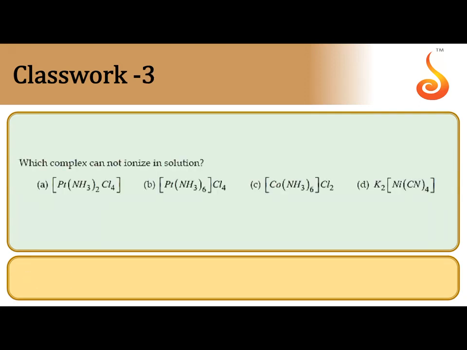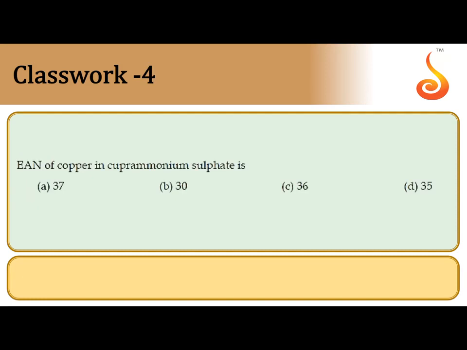Which complex cannot ionize in the solution? For any complex to ionize, counter ions must be there, either counter cation or anion outside of the square bracket. In option B, chloride ions are there outside of the square bracket. They are separated when dissolved in water. Here also this is an ionizable salt; 2K plus ions are released due to ionization. But in option A, there is no counter cation or counter anion outside of the square bracket. So when it is dissolved in water, it won't be ionized. So the answer is A.